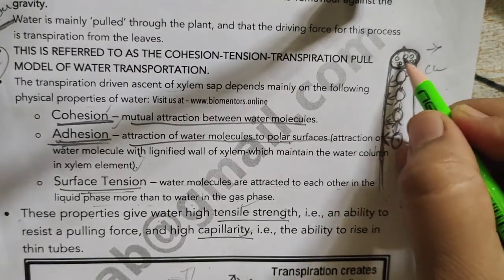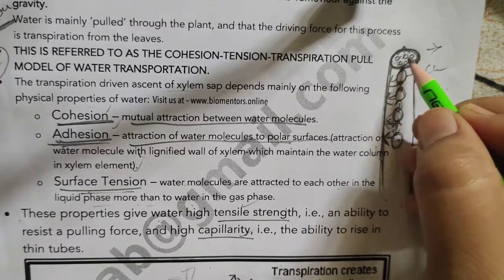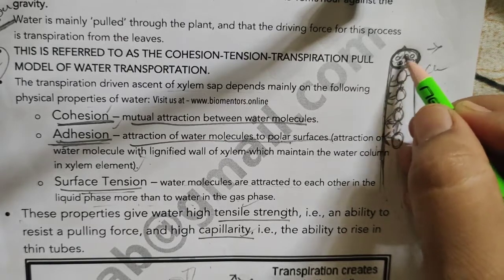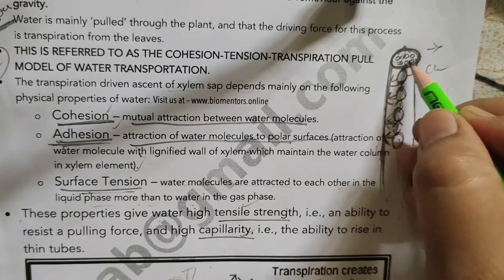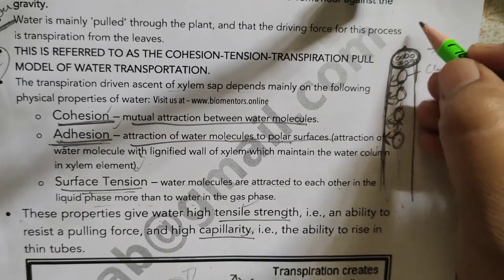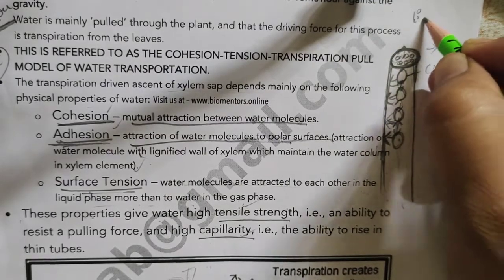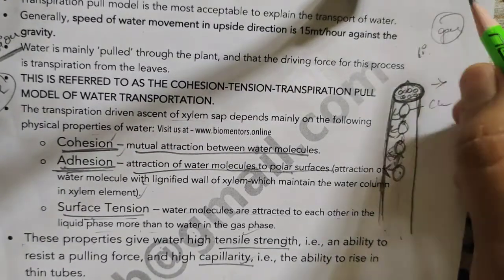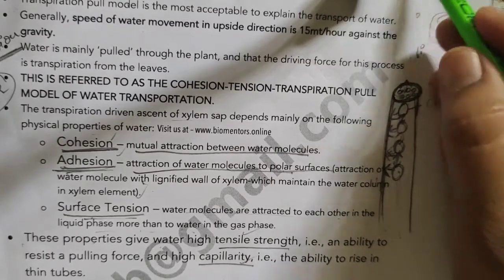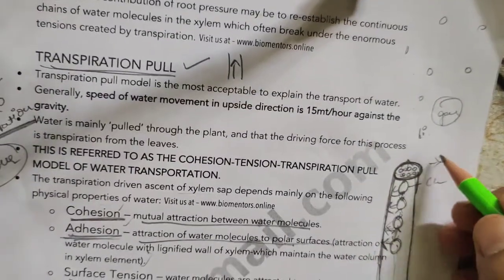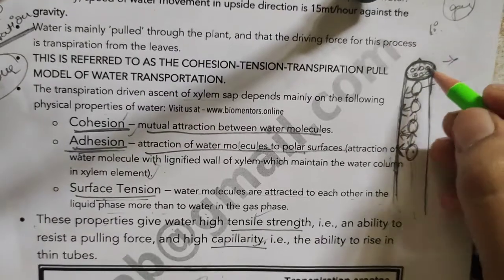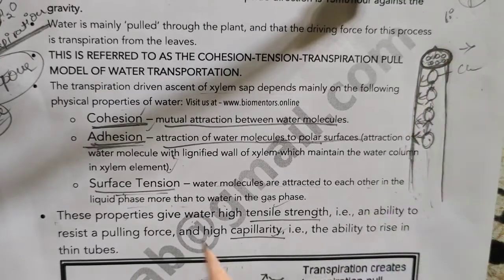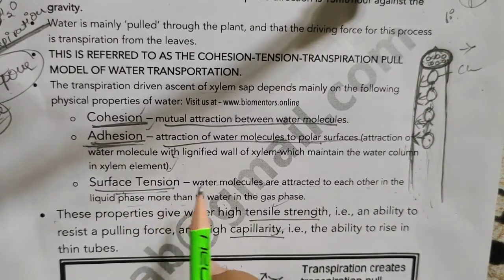So when we look at the cross section, here when we look at the water molecules in the surface, water molecules will be having the force of attraction in between them. So this force of attraction between the water molecules is more when water is in its liquid state than in gaseous state. Why? Because in gaseous state, the molecules are far away from each other when compared to the liquid state. So as a result, in the liquid state, water molecules will be having more mutual force of attraction, and that is called as surface tension of water.